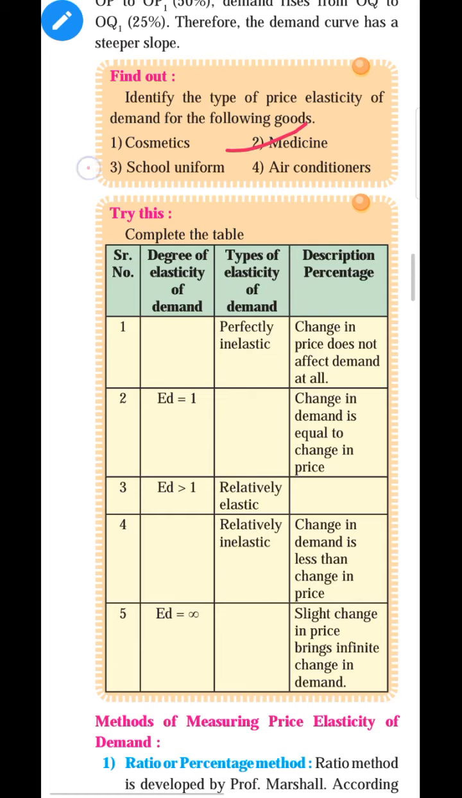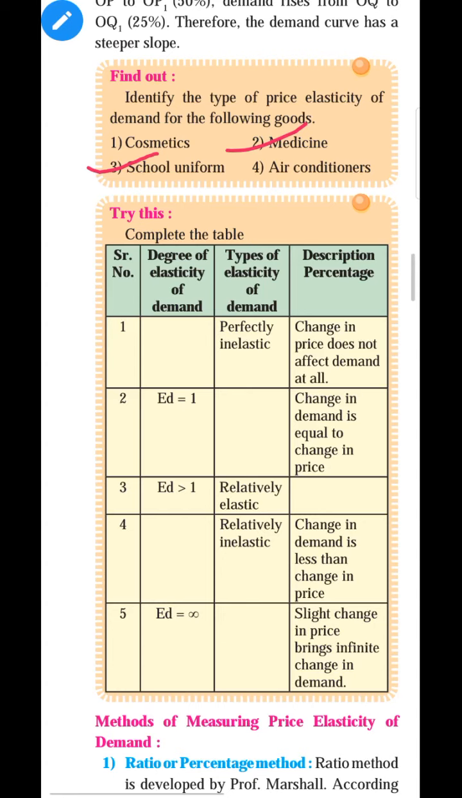Third, school uniform. Now what do you say? School uniform. Which type of goods does school uniform come under? Again, it is a necessary good, because whatever the school management is instructing you, you have to wear the same uniform. You cannot wear some casual dress or some other dress. You have to maintain uniformity in the school. So you have to purchase the uniform, whether the price of the uniform is high or low. You have to go to school wearing that particular uniform.